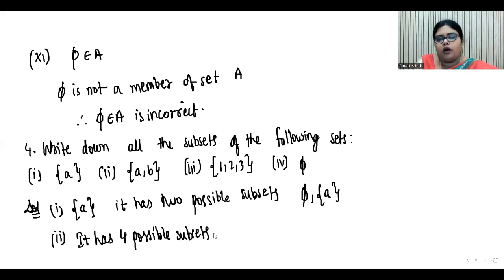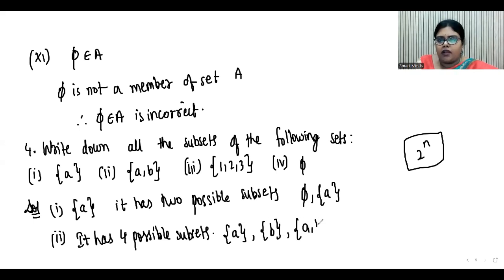If you want to know how many subsets a set has, we have a formula for that, that is 2 power n, where n is the number of elements. So what are the 4 possible sets? One is {A}, another is {B}, then you have {A, B} and then the null set. These are the 4 subsets.